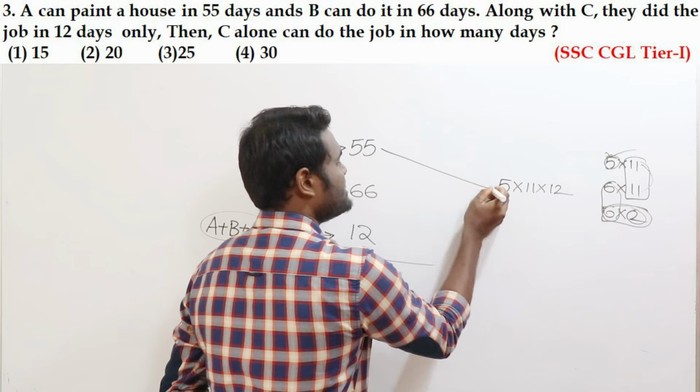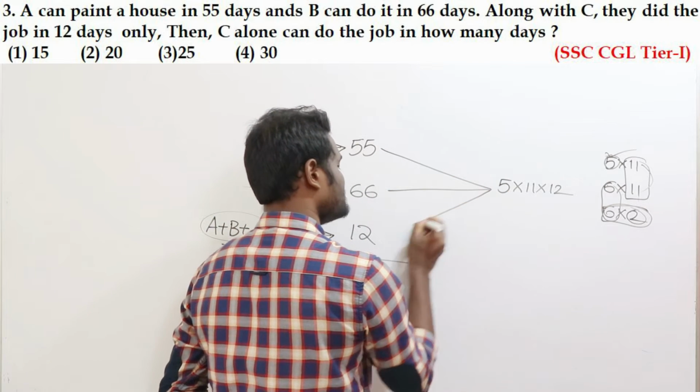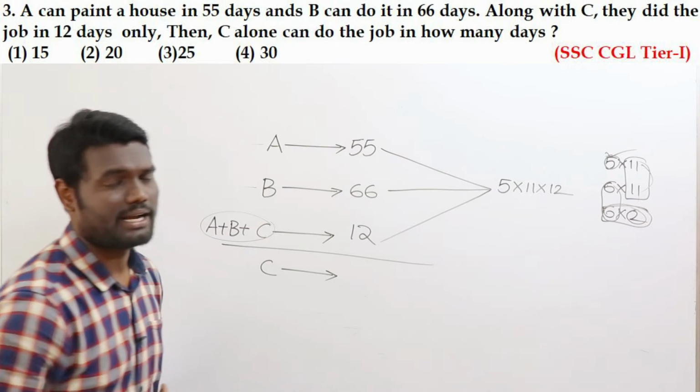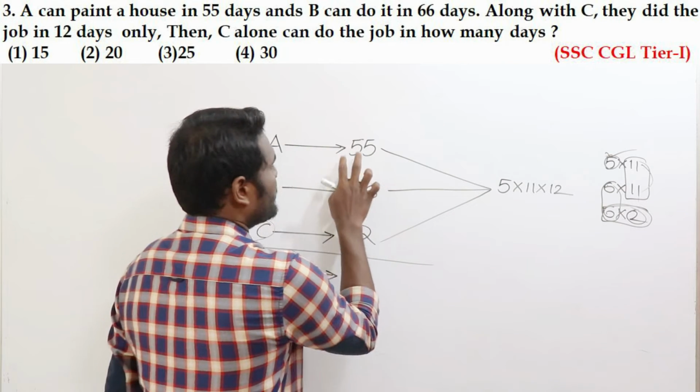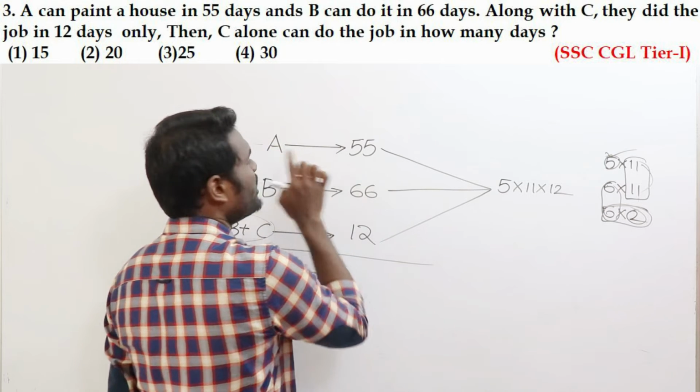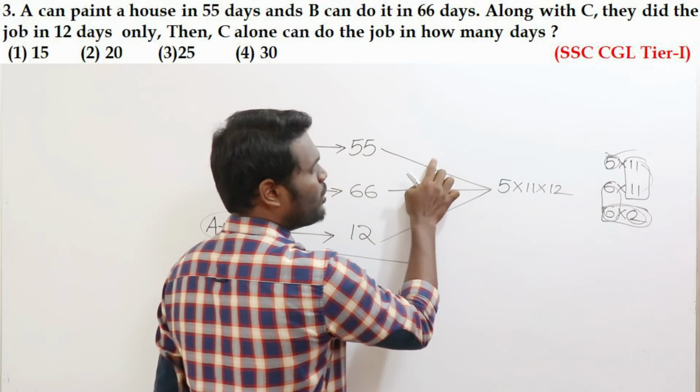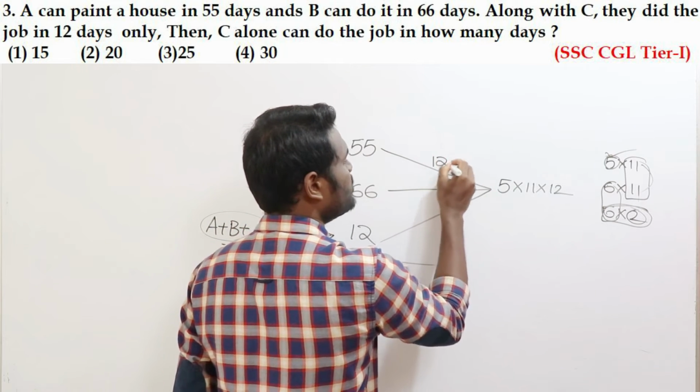Again, don't worry about the LCM. Taking the LCM is really simple. Don't waste your time on taking the LCM and all. So the LCM will be 5 into 11 into 12. Now if A is going to work alone, he will take 55 days, which means in one day, how much? In one day this fellow will do 12.